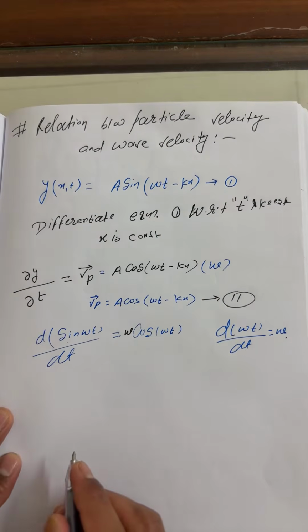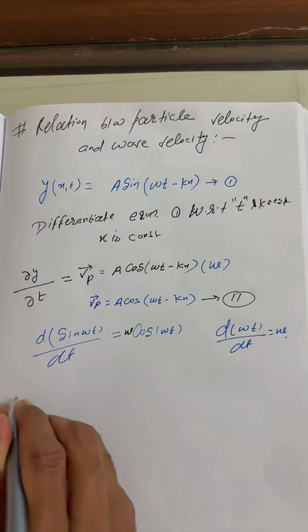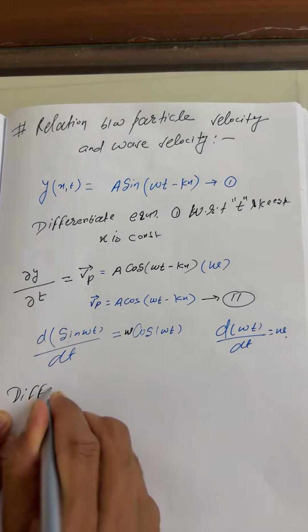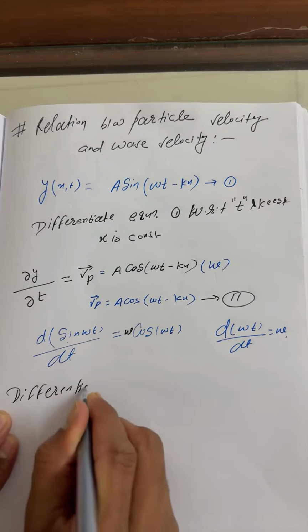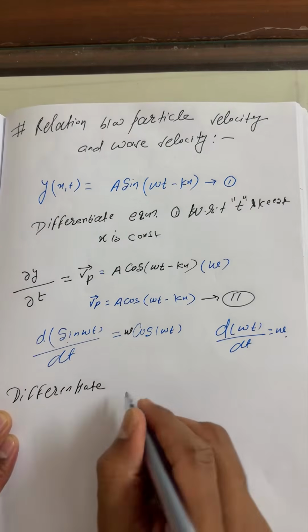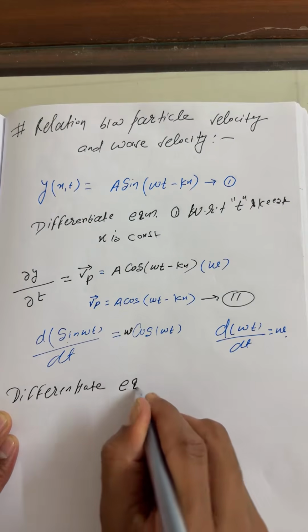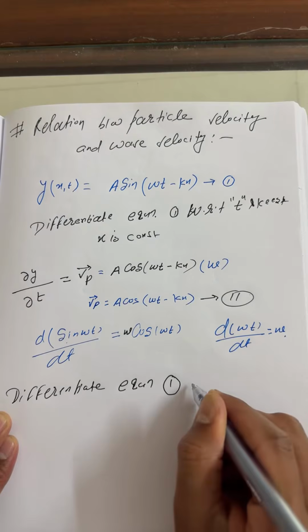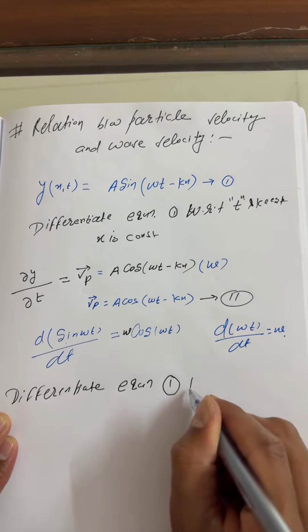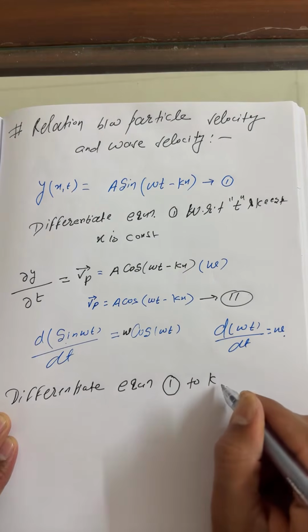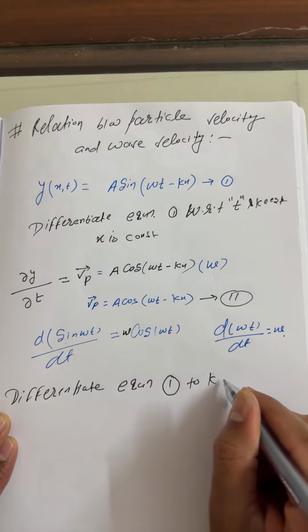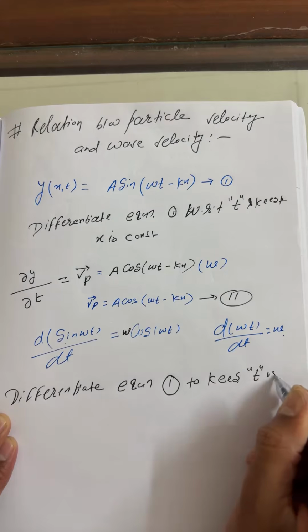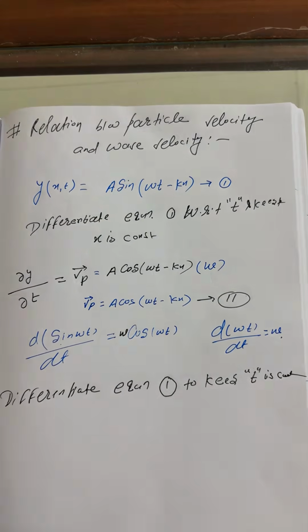So differentiate equation 1, keeping time constant.